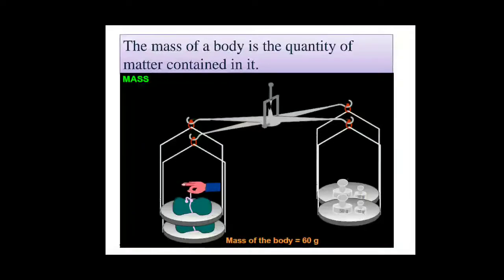As it does not depend upon direction, it is a scalar quantity. It can never be zero, because if an object is formed by some matter, it has some mass, which can never be zero.